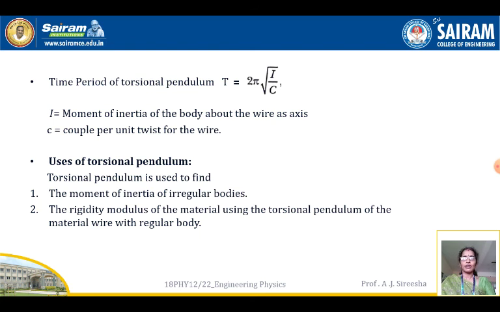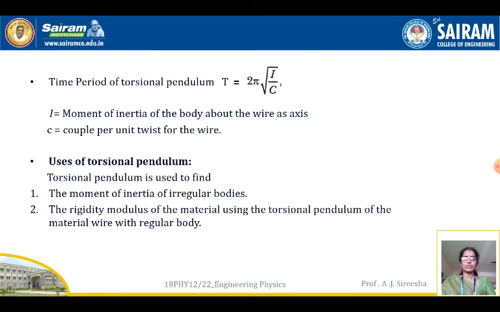Next, the time period of a torsional pendulum, capital T, is equal to 2 pi into root of I by C, where I is the moment of inertia of the body about the wire as axis, and C is the couple per unit twist for the wire. So the time period of a torsional pendulum, capital T, is equal to 2 pi root of I by C, where I is the moment of inertia of a body about the wire axis and C is the couple per unit twist for a wire.